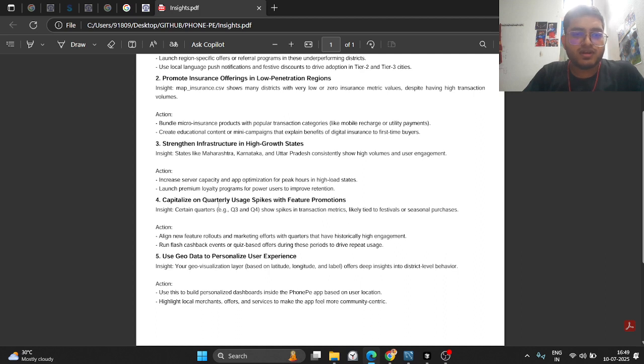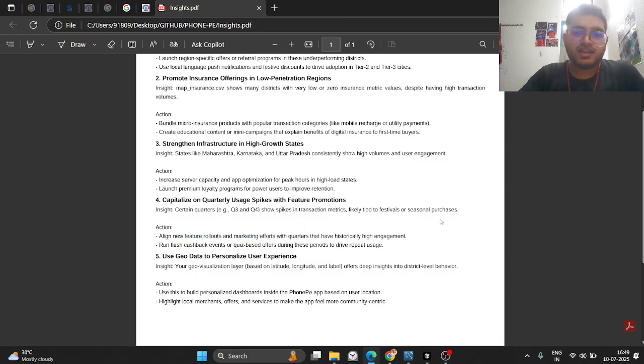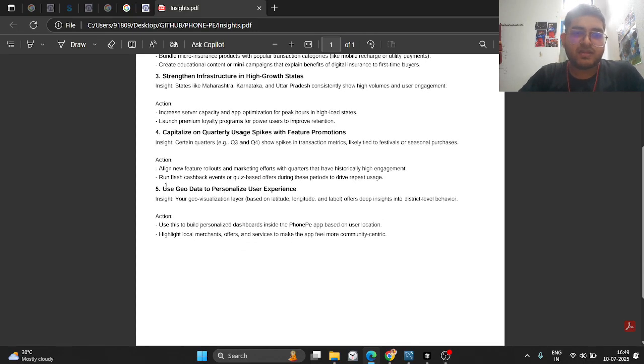Capitalize on quarterly user spikes with feature promotions. Certain quarters like Q3 and Q2 show spikes in transaction metrics, likely tied to festivals or seasonal purchases. We can align new features, rollouts, and marketing efforts with the quarters that have historically high engagement. We can run flash cashback events or quiz-based offers during these periods to drive repeat users.